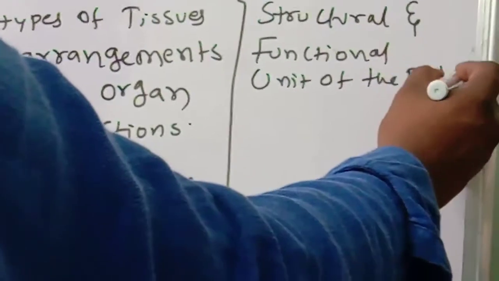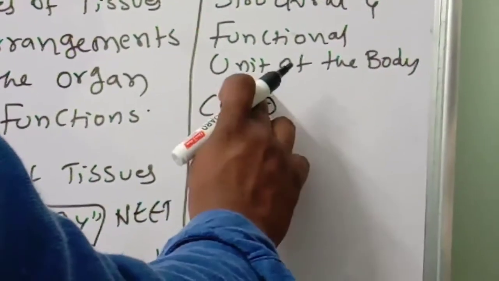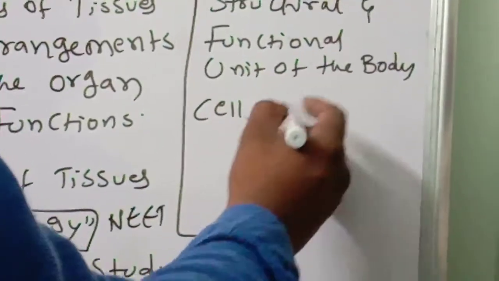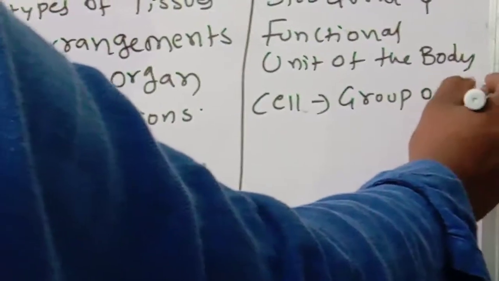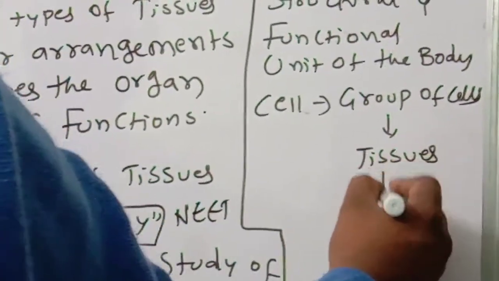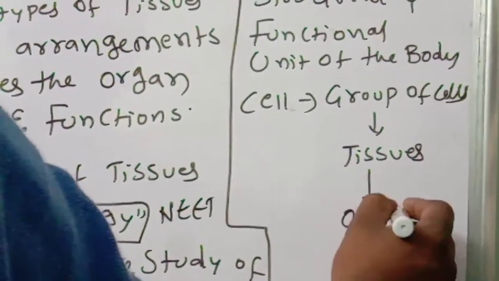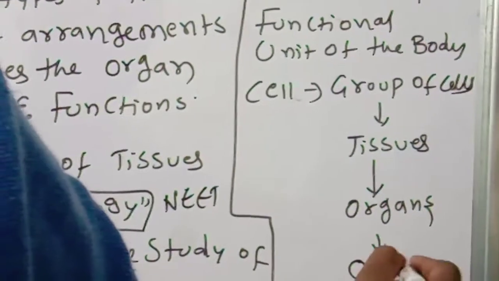So, a group of cells involved in cell division forms tissues. Tissues together form organs. Organs together form an organ system.